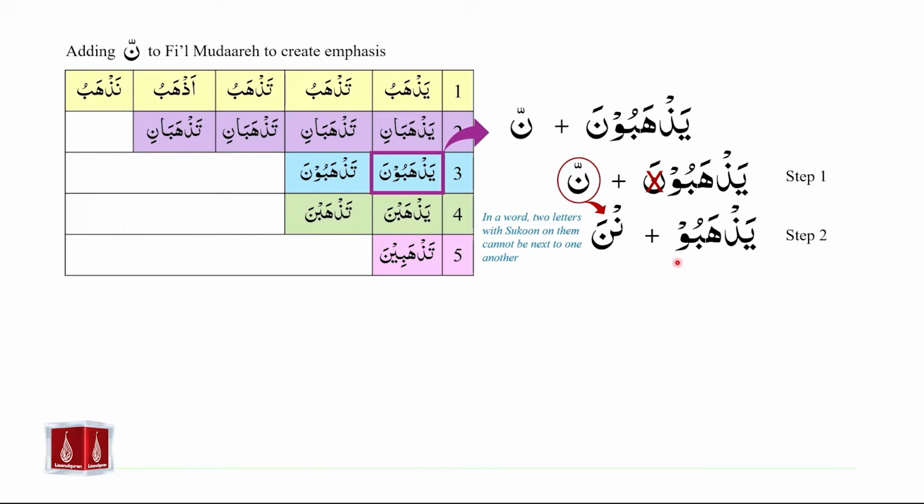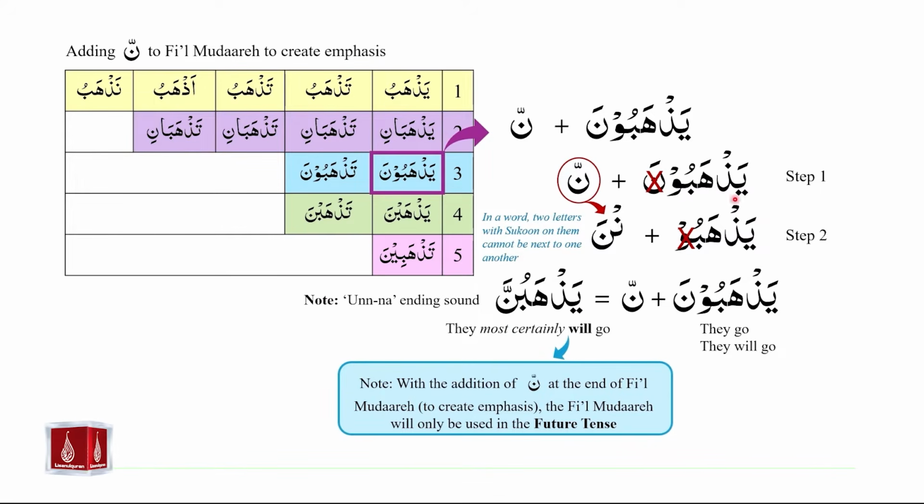So in order to facilitate this, we will remove the waw with the sukoon on it as well, and we will get the final result. Yazhabuna plus nun saqila equals yazhabunna. So we have the yazhabu followed by noon with shadda on it, and we have the result yazhabunna. Please notice the unna ending sound in row number 3, which is different than the anna ending sound that we saw in row number 1.